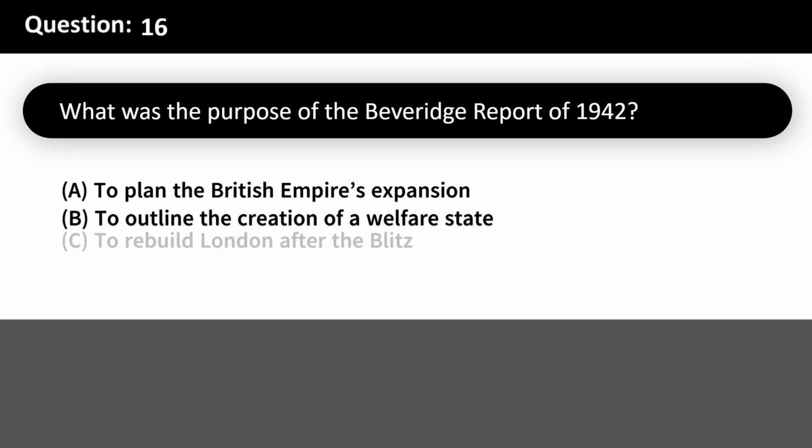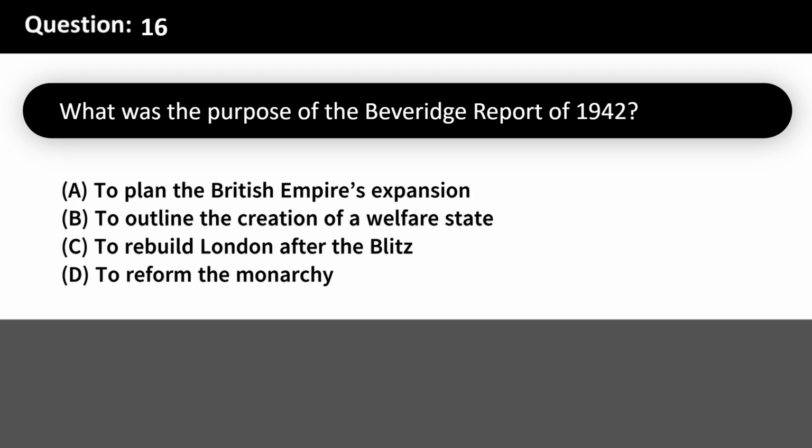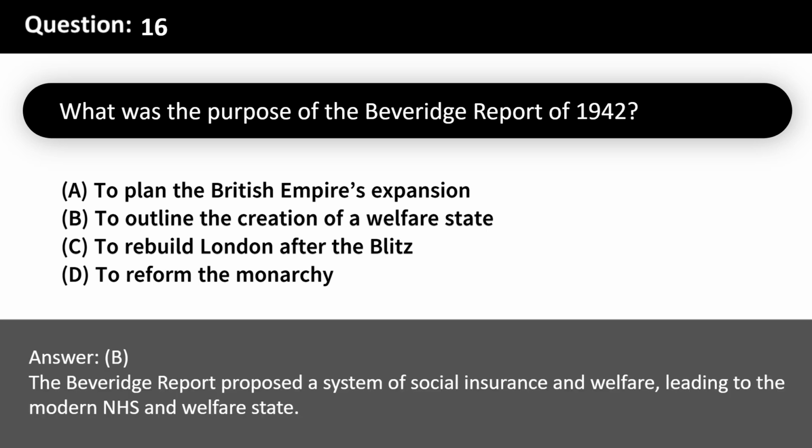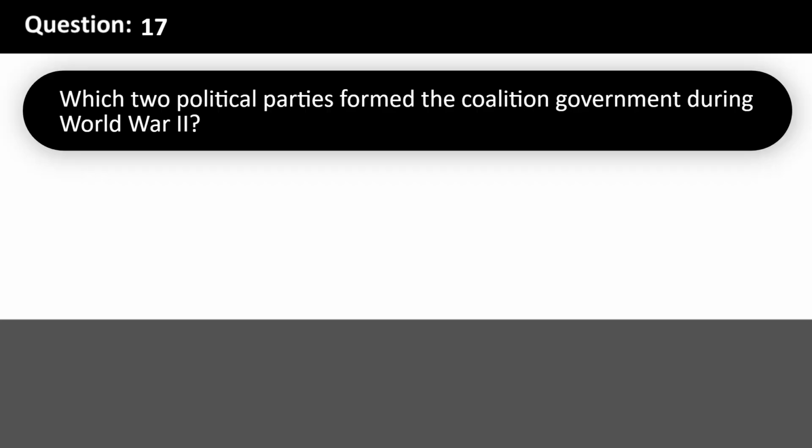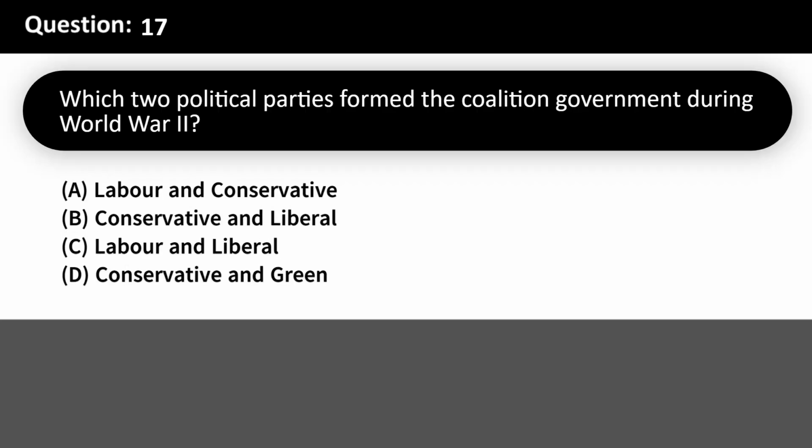What was the purpose of the Beveridge Report of 1942? A. To plan the British Empire's expansion. B. To outline the creation of a welfare state. C. To rebuild London after the Blitz. D. To reform the monarchy. Answer: B. The Beveridge Report proposed a system of social insurance and welfare, leading to the modern NHS and welfare state.